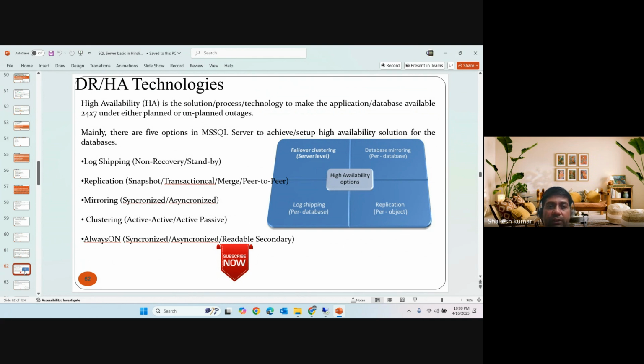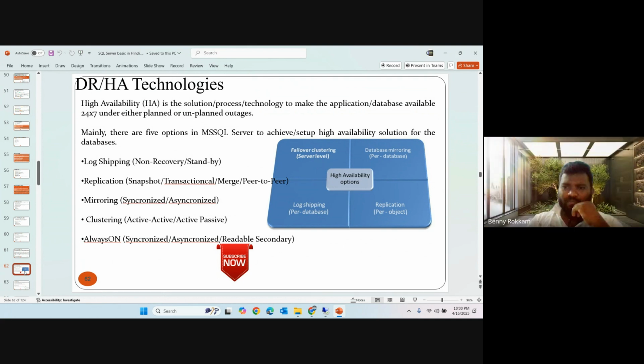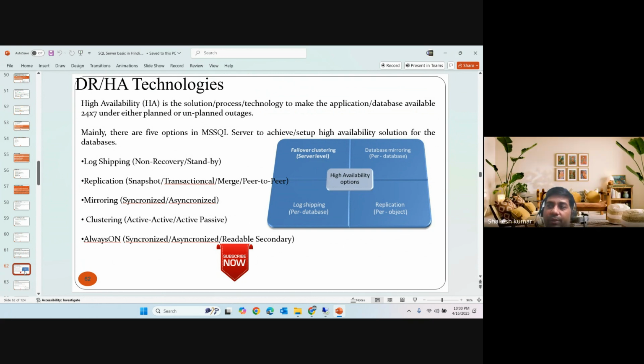There are four types of replication. Snapshot gives you the data as of the point in time it is executed. Transactional means the transactions done on the publisher are pulled or pushed by the distributor to the replica, the subscriber server. Merge means you are writing data from both sides. Then peer-to-peer means peers connected to dedicated database servers, so we can move the data to those dedicated nodes.